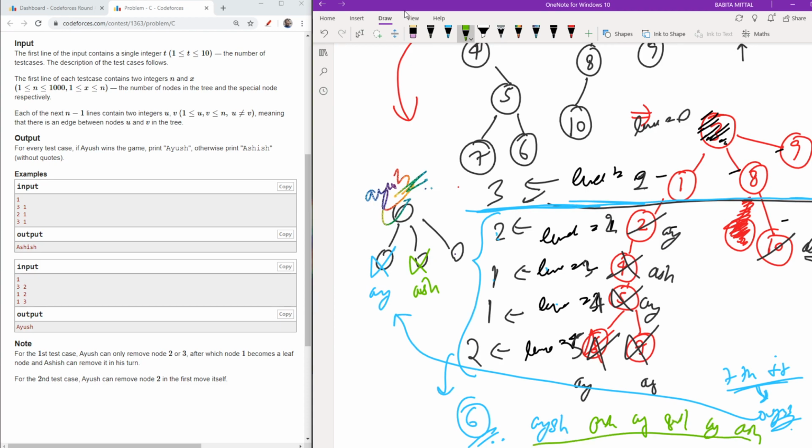So these are 6. Then after that it will be Ayush's option to play.